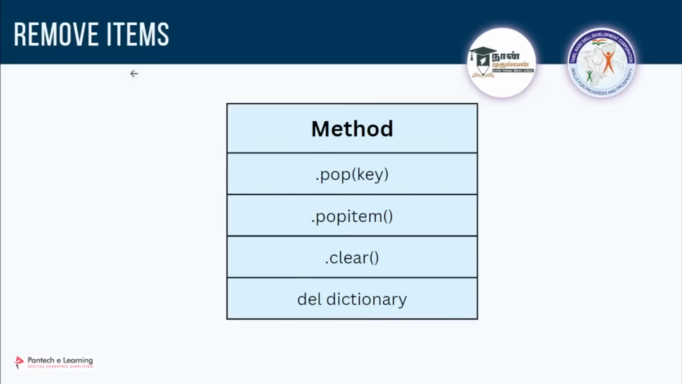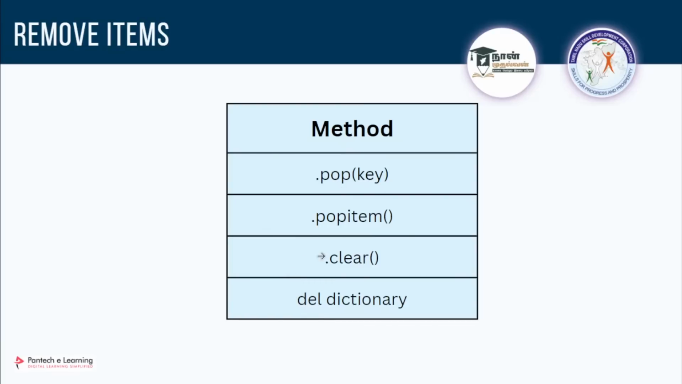And regarding removing items, see here, there are four options. Using dot pop, if you mention a key, that key name will be removed. Using dot popitem, it will remove one by one. If you use dot clear, it is going to clear the dictionary and you will be left with an empty dictionary. And if you use the del option, it is going to delete the entire dictionary.